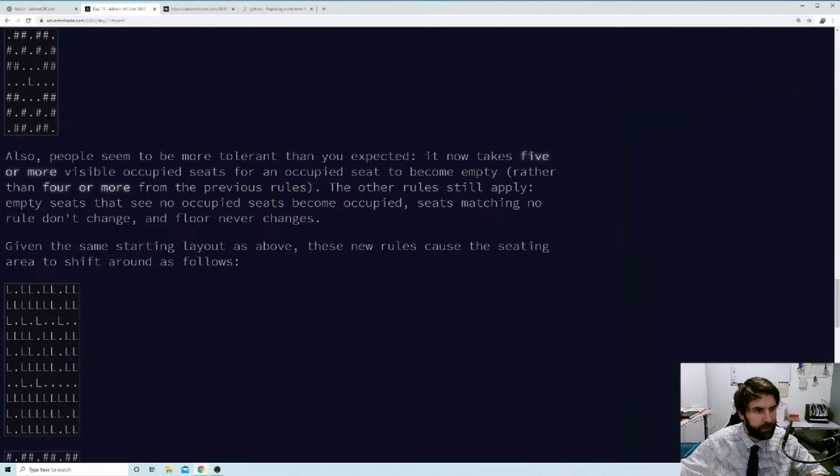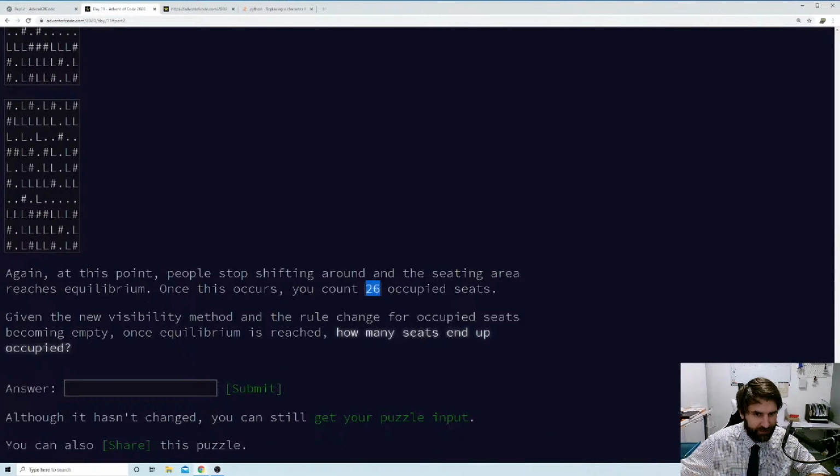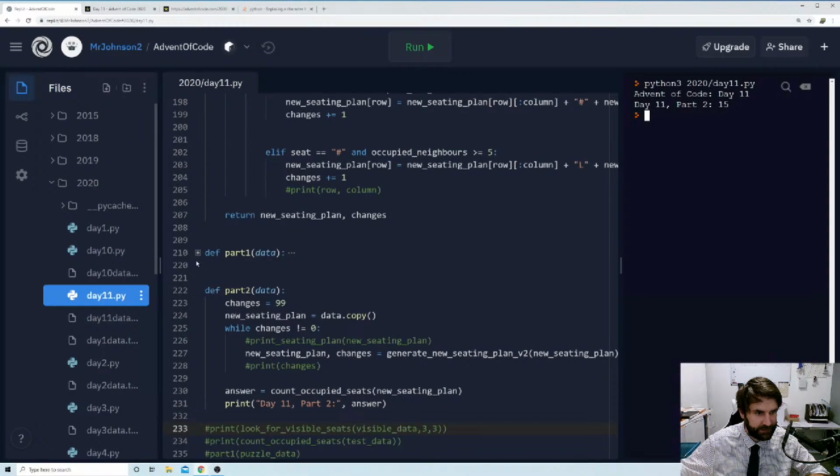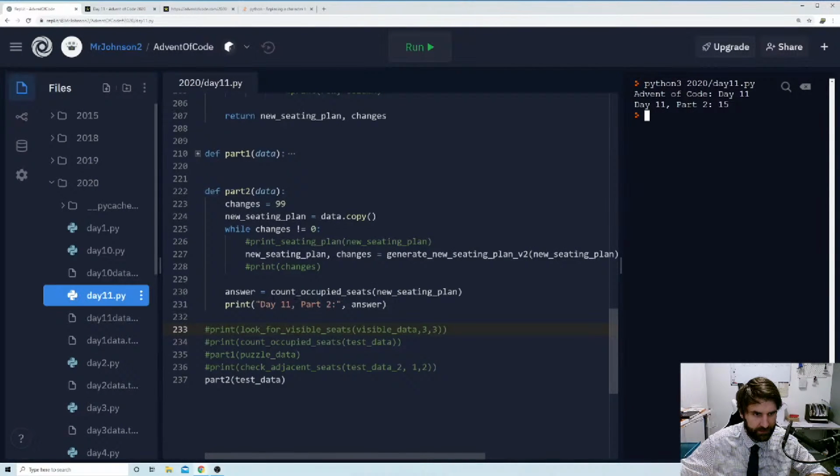Is there some kind of weird sum we have to do at the end? Let's see. Once this occurs, you count 26 occupied seats. Am I printing out occupied seats here? Yeah, answer equals count occupied seats, new seating plan.